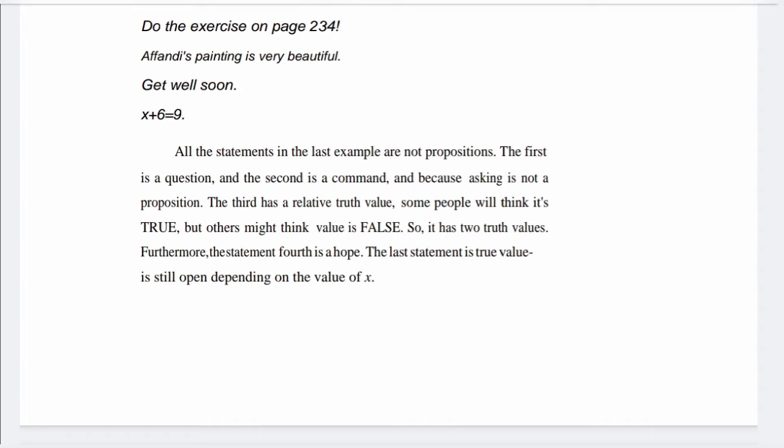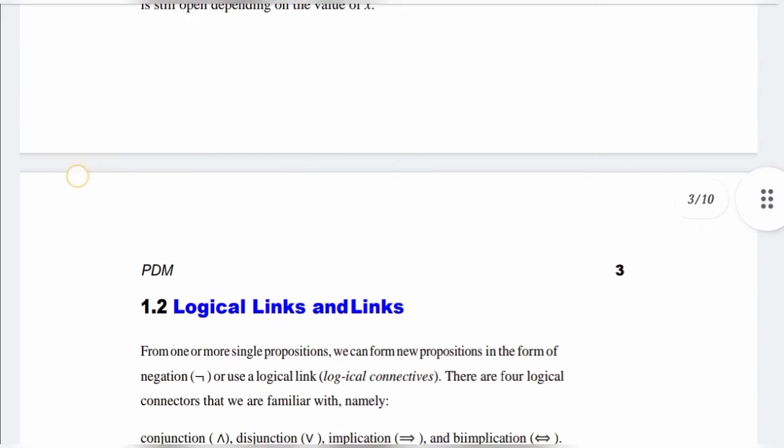The first is a question, and the second is a command. And because asking is not a proposition, the third has a relative truth value. Some people will think it's true, but others may think it is false. So it has no definite truth value. Furthermore, the fourth statement is a hope. The last statement's truth value is still open, depending on the value of x.